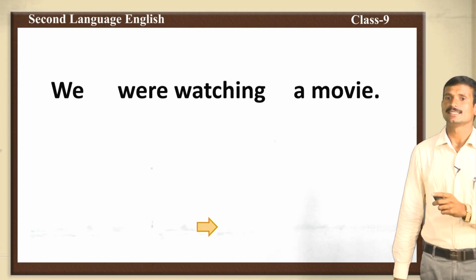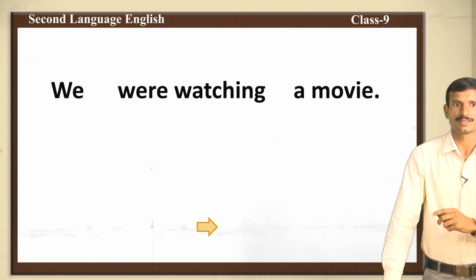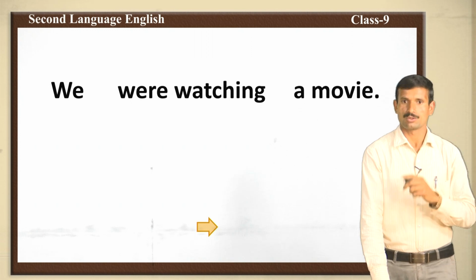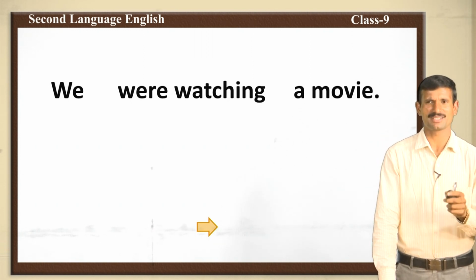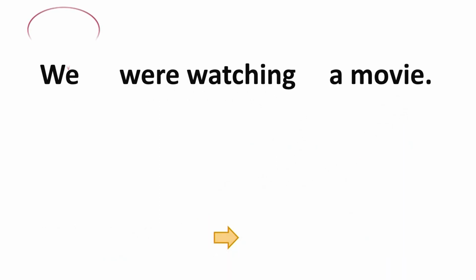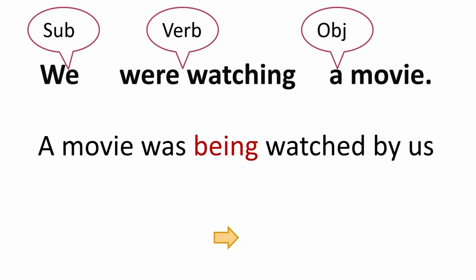Now, let us move to the past continuous tense, past progressive. We were watching a movie. Here it is also very simple sentence. Here subject is we, were watching is the verb, a movie is an object. Now, you can change easily. Yes, you are good.